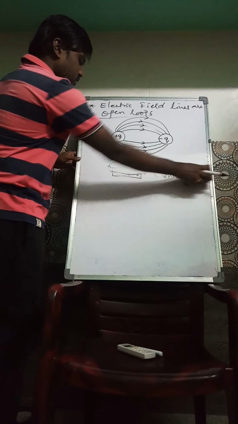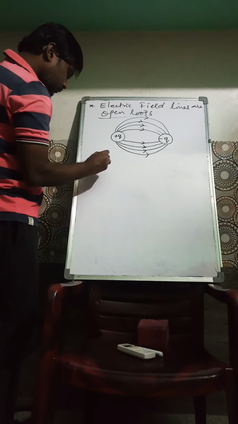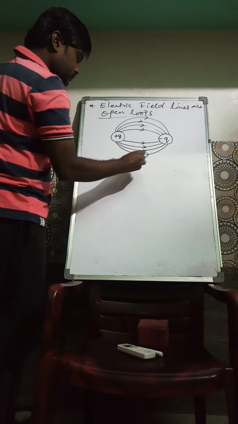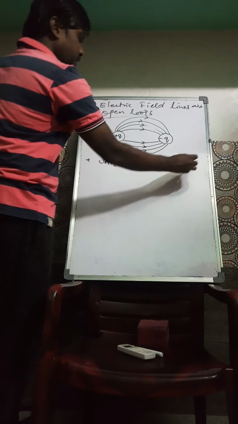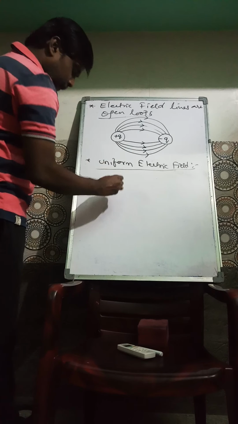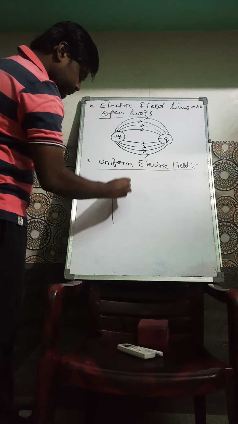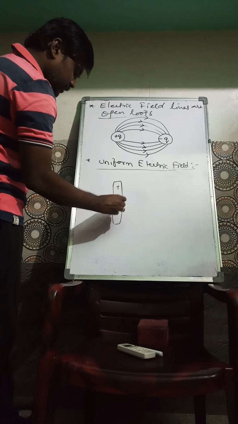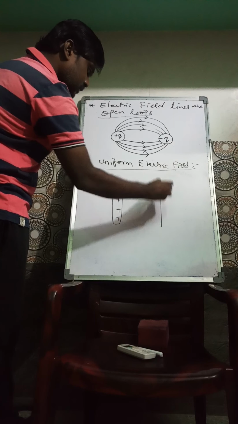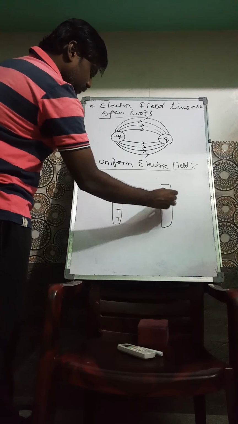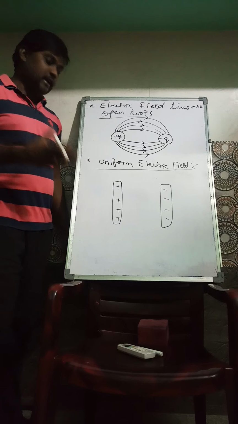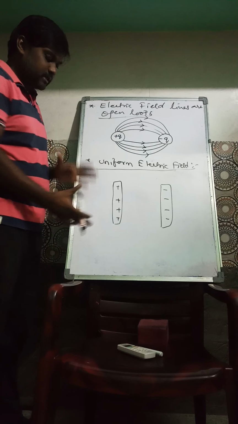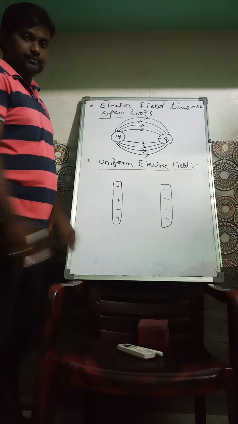Next point: uniform electric field. Where can you get a uniform electric field? Suppose you take a positively charged plate, and here a negatively charged plate. These are not point charges. Until now we learned about point charges, and this is a charge distribution, in the sense that all the point charges are arranged.